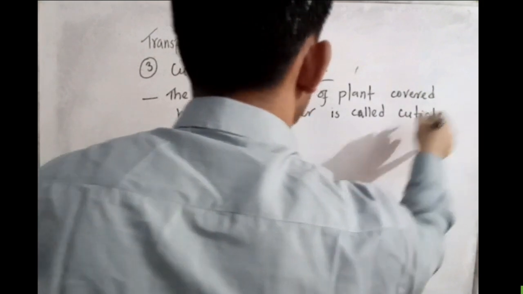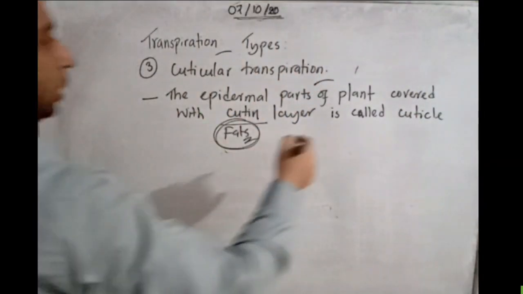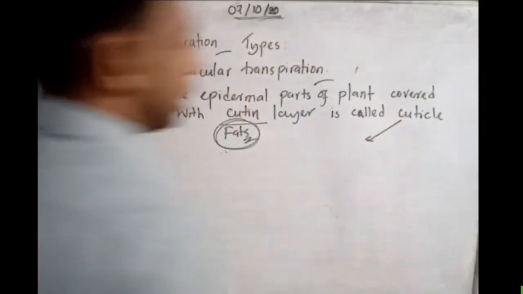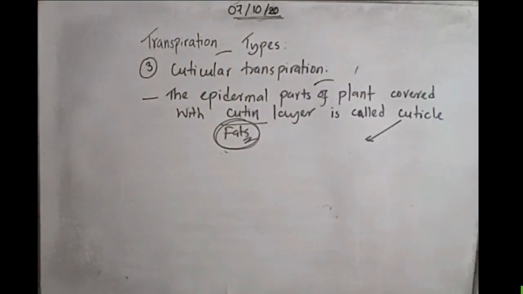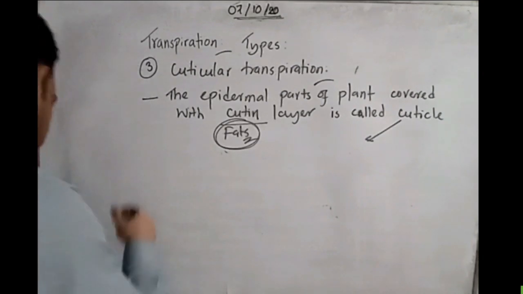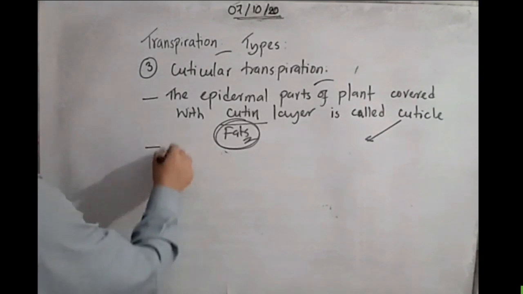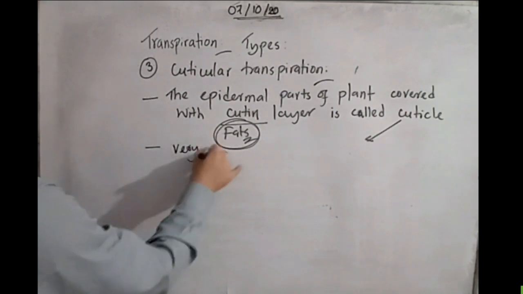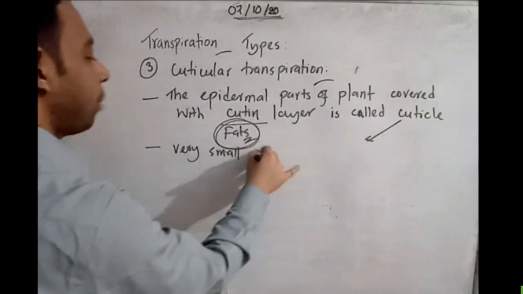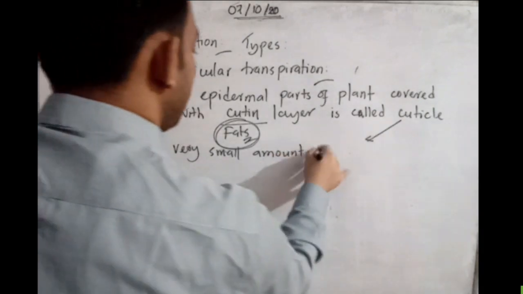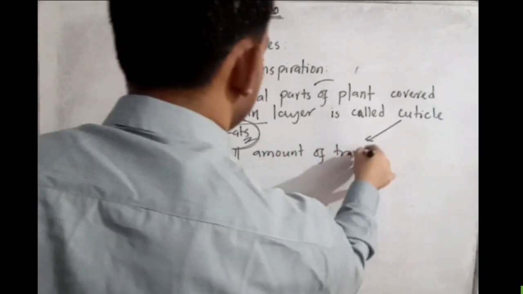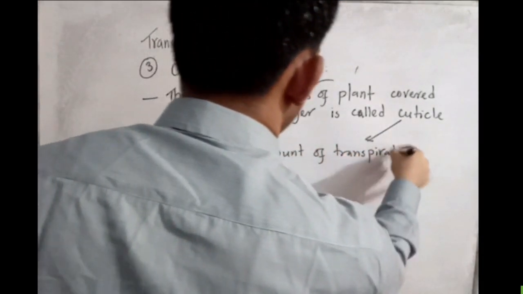Okay, this one is also very important. A very small amount of transpiration can go through this process of cuticular transpiration, like lenticular transpiration.